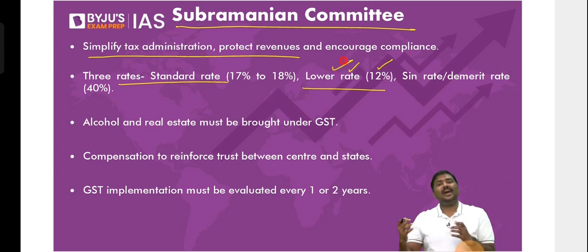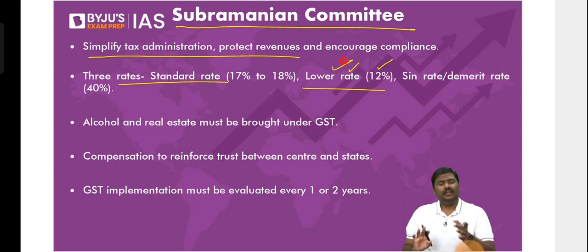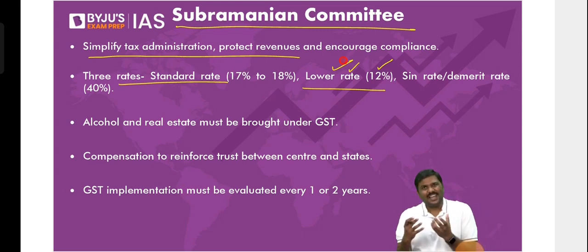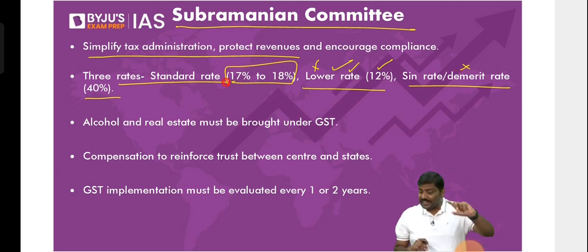taxation. Then there are demerit goods, tobacco, right? Products such as alcohol. Alcohol is not covered, that's the reason I'm saying. There are products such as soft drinks. These are sin goods or demerit goods. Impose a very high rate of 40%. And there are certain goods and services which will not be falling under this category as well as this category. Impose 17 to 18%. This was the recommendation. Not implemented.